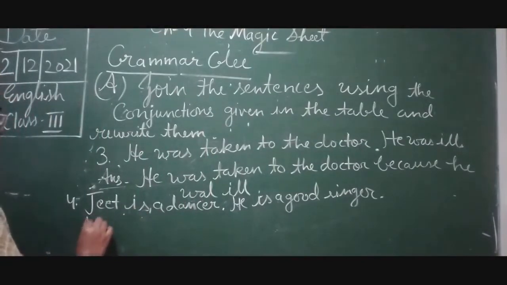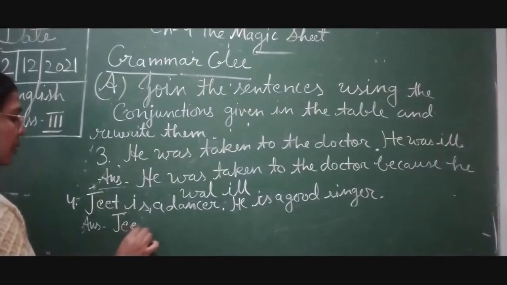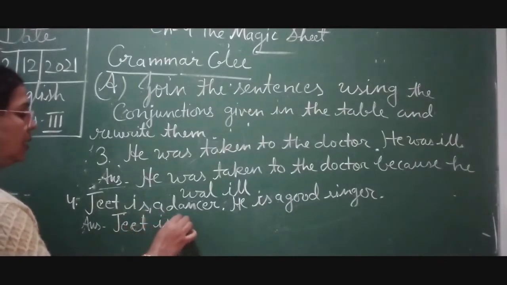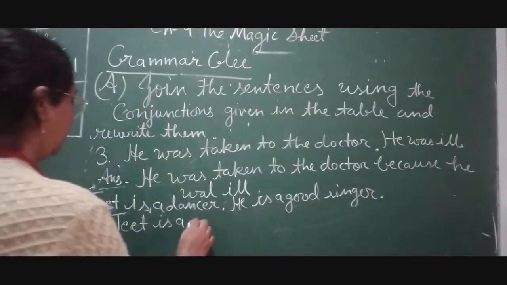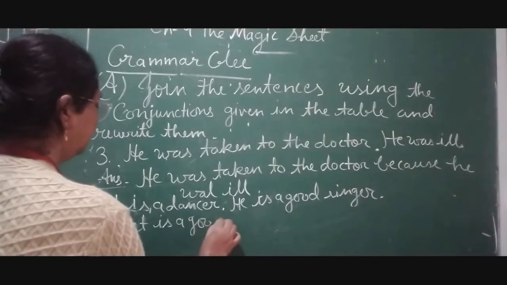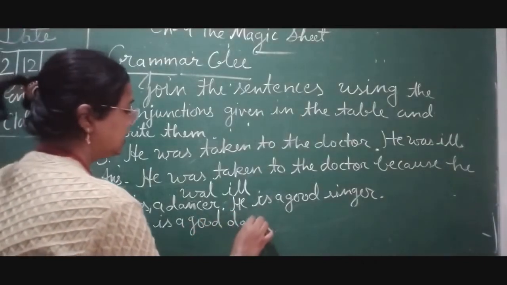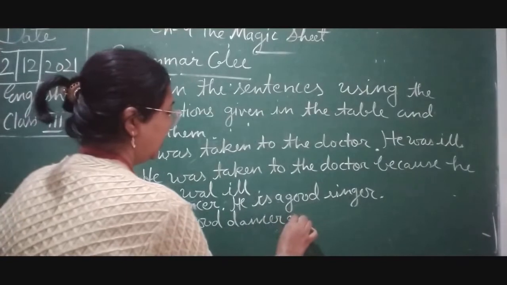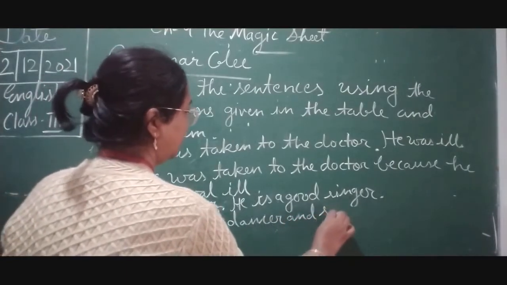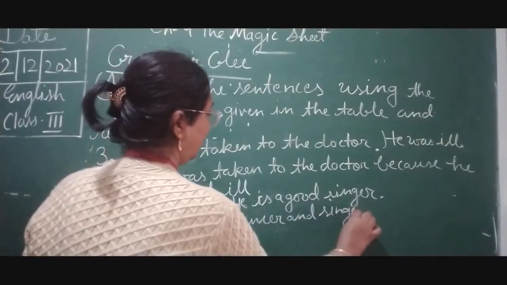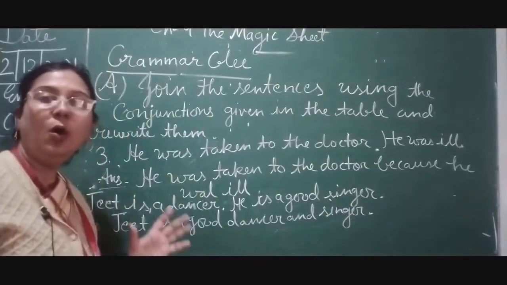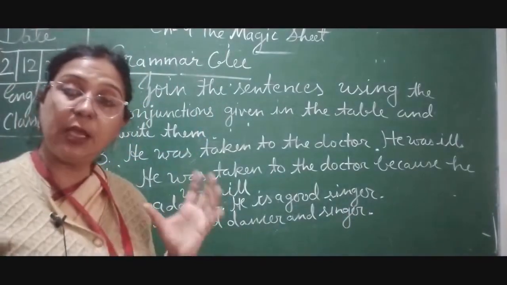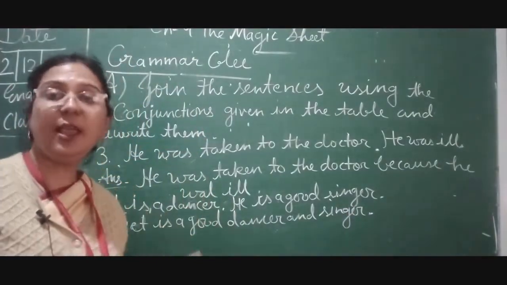Now we will write: Jeet is a good dancer and singer. Okay, it means he is able to do both things, singing and dancing.